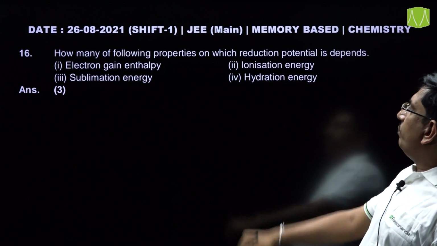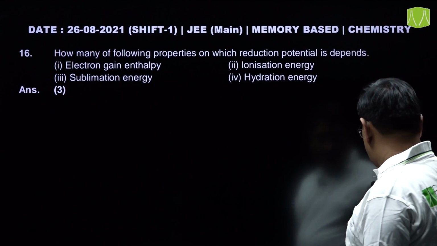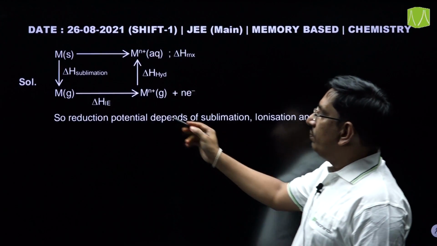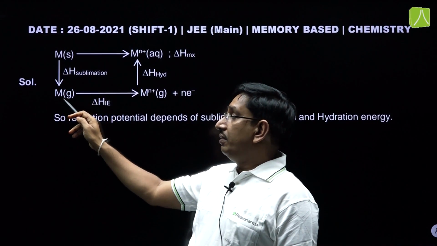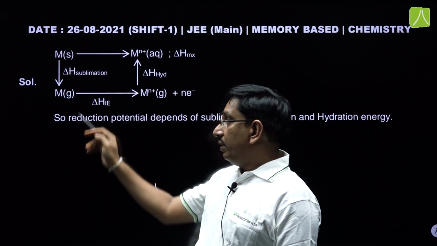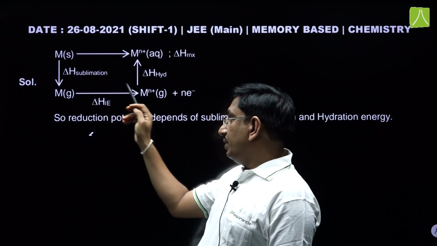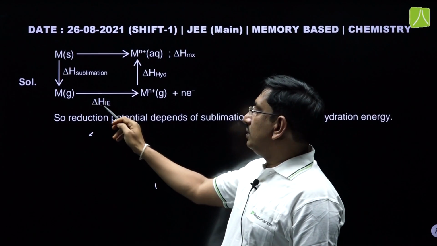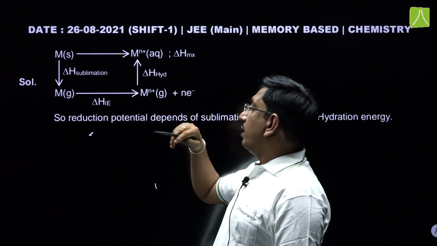Next, how many of the following properties does reduction potential depend on? So, here if you see, from solid to gas conversion, the energy required is said to be the enthalpy of sublimation, and M is converting into ion. This is the enthalpy of ionization, and M^n+ is converting into aqueous ion.